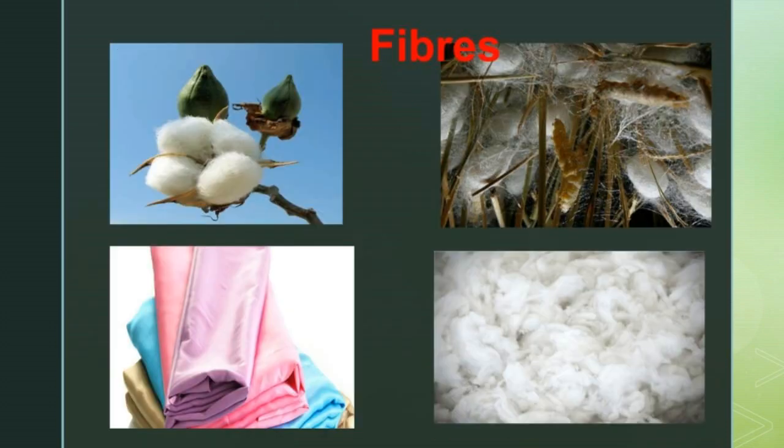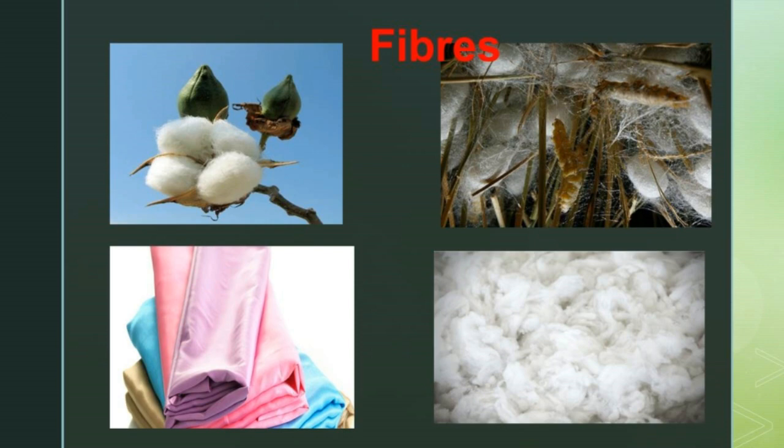Fibers. Let us see how fibers are used for various purposes. We wear clothes, and they are made of fiber. Handbags and every kind of bag are made of fiber. Rope and blankets, which we use in day-to-day life, are made of fibers.